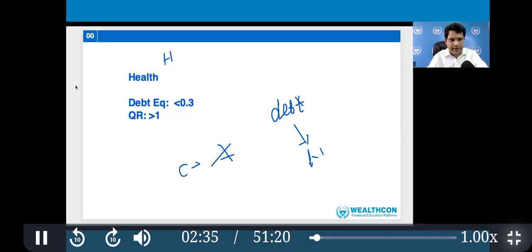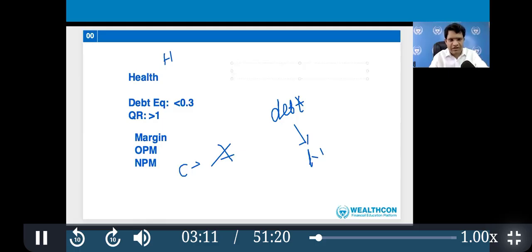Okay. Next is GMR. M is margin. So what are the margins? OPM and NPM. For a good company, margin should be at least 10%. We prefer that it should be 15%, but at least 10%. Both OPM and NPM. Next is ROCE and ROE.